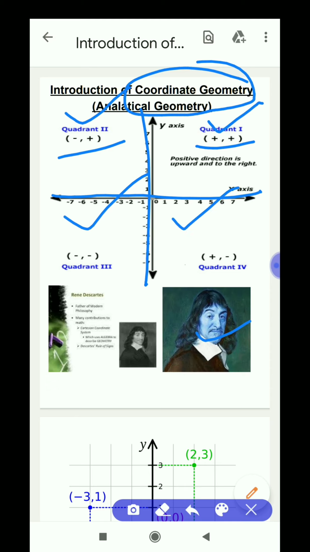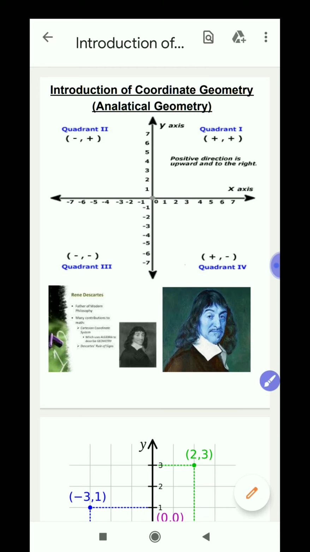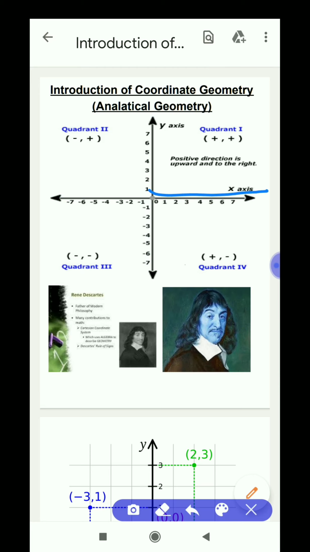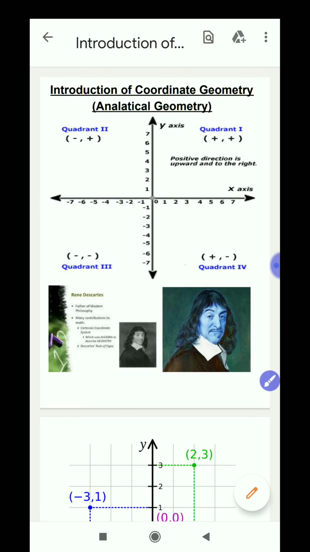It is quadrant 4. Here plus-minus points lie. The intersecting point of the x-axis and y-axis is called the origin. It is (0, 0). This part is OX, this is OX dash, this is OY, this is OY dash.